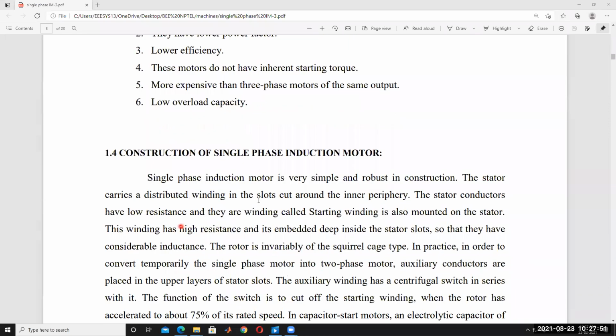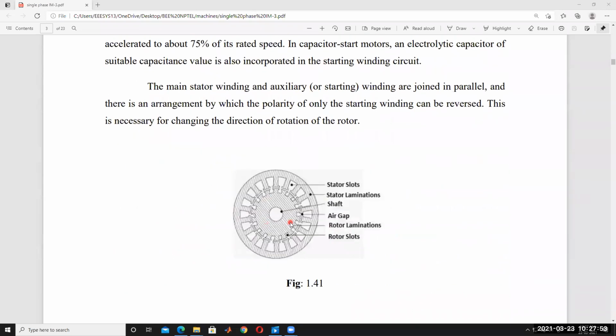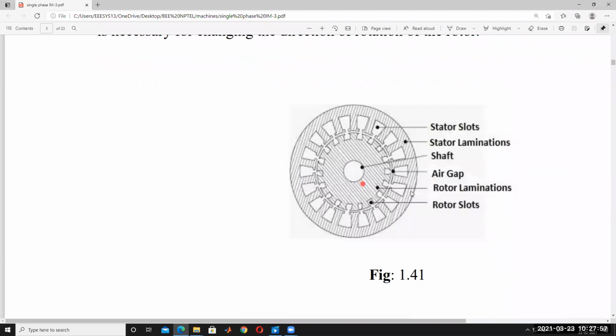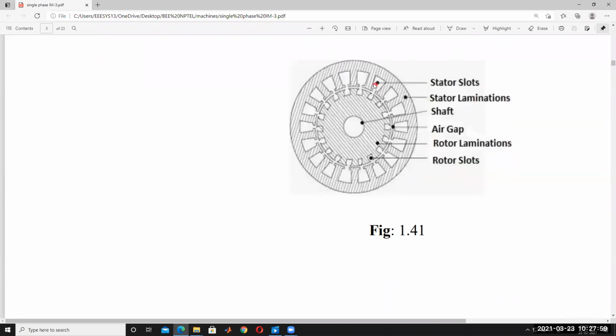And now the construction of a single phase induction motor. The stator construction is the same as a three-phase induction motor, but here there is only a single phase winding, either R phase, Y phase or B phase. This is called the stator core.